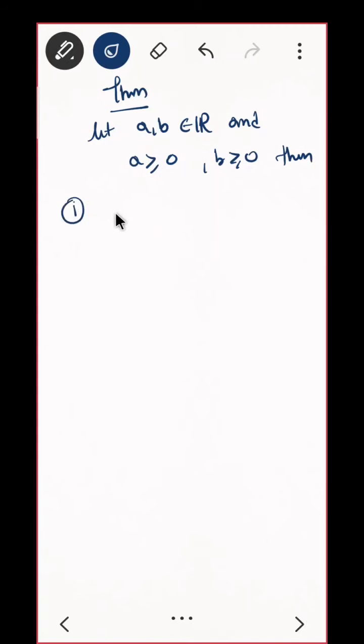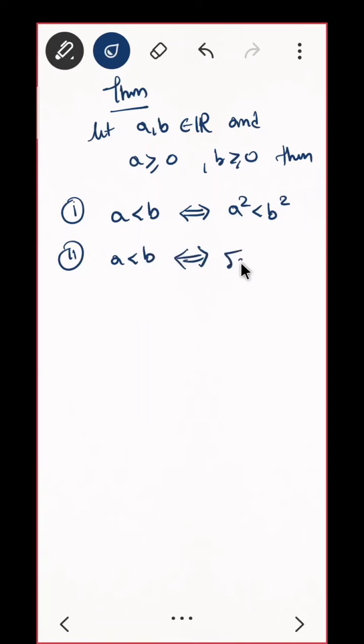First one, a is less than b if and only if a square is less than b square. This notation is for if and only if. I hope you remember this. Prove this first one. And second, if a is less than b, then prove root a is also less than root b. First of all, do you agree with this? Put some values and check. Your a and b must be positive or 0. Do you think this inequality is correct?